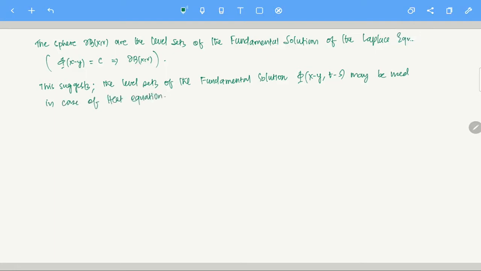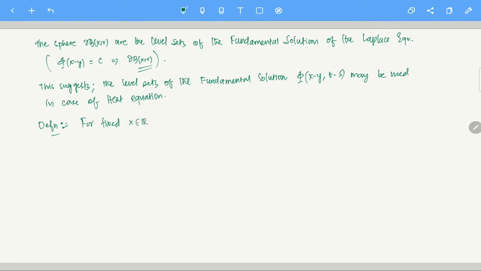Is this clear? Essentially what I am saying is, now look at the fundamental solution of the heat equation and look at the level sets of that. That will correspond to some set, right? I want to look at the mean value of u over that set. So the definition is for fixed x in R^n.